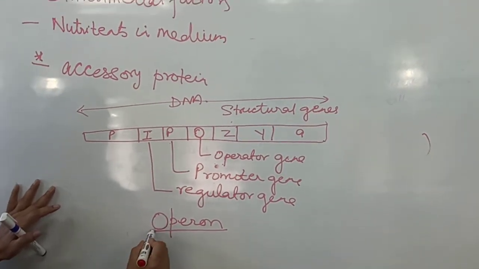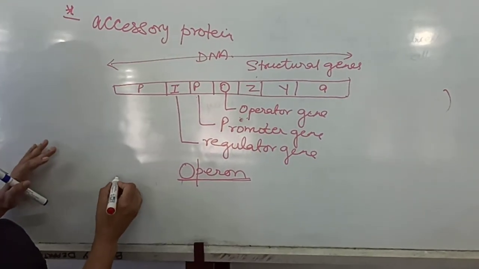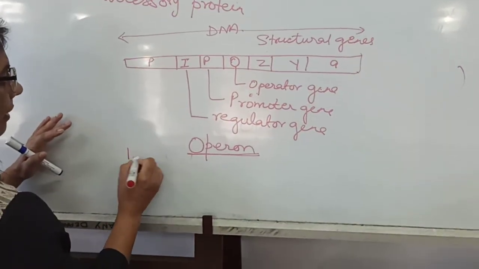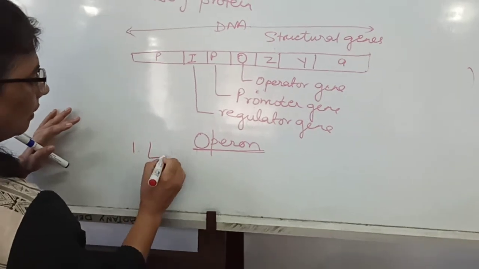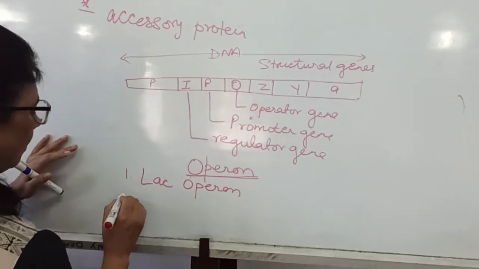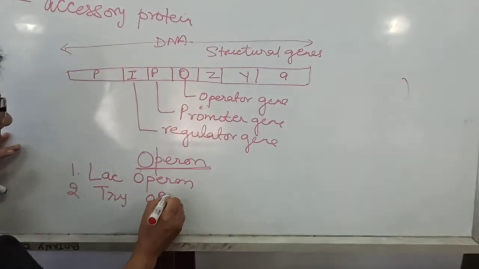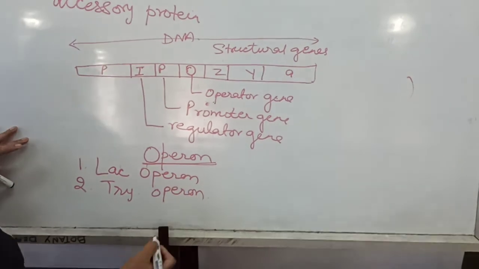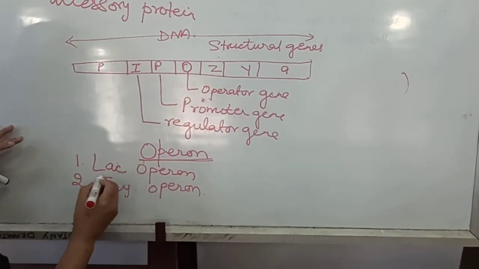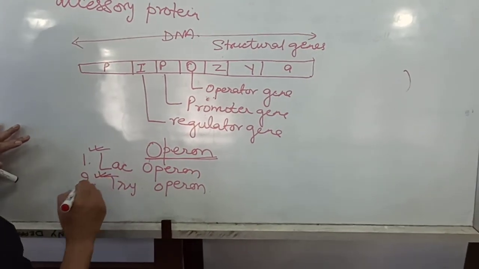In case of E. coli, there are two types of operon which are studied, and those are the lac operon and the tryptophan operon. So in the next lecture, we will study details about the lac operon and tryptophan operon.